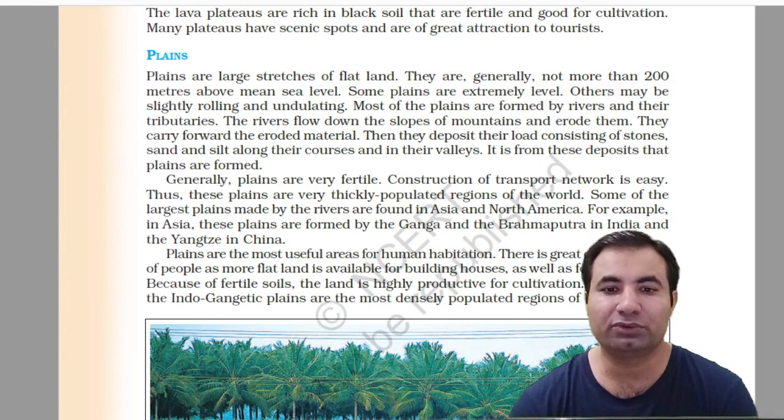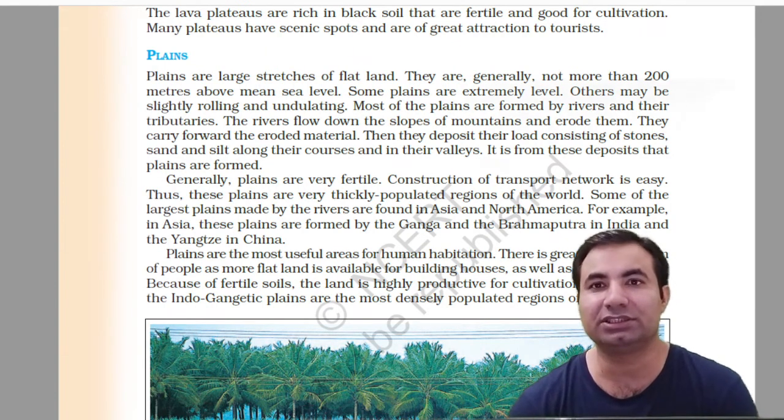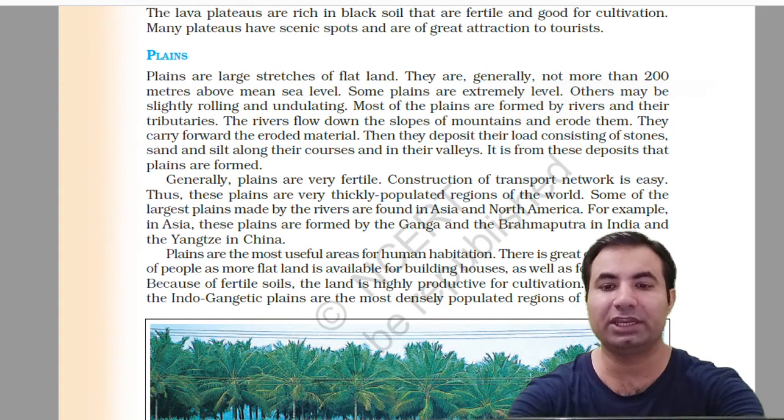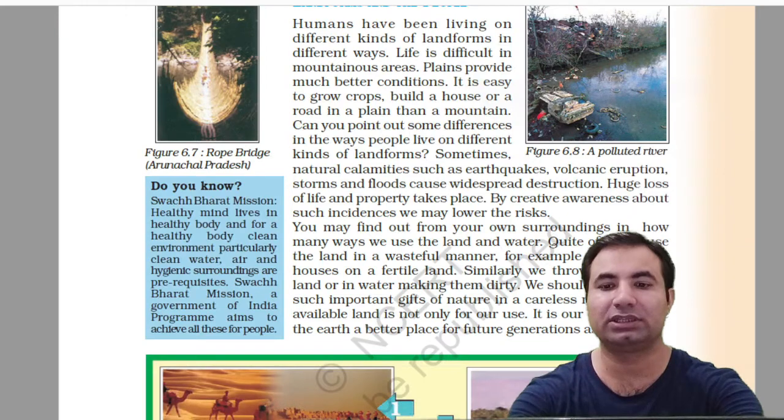Plains are the most useful areas for human habitation. There is great concentration of people as more flat land is available for building houses, industries, cultivation and all those facilities. Because of fertile soil, the land is highly productive for cultivation. In India too, the Indo-Gangetic plains are the most densely populated regions in the country. The areas of Uttar Pradesh, Haryana, Delhi, all these are plain areas.